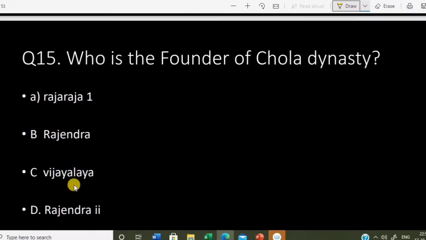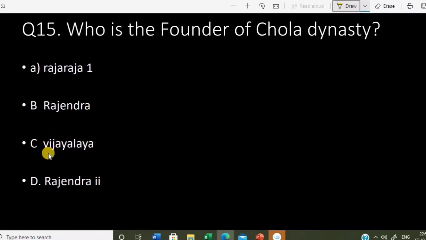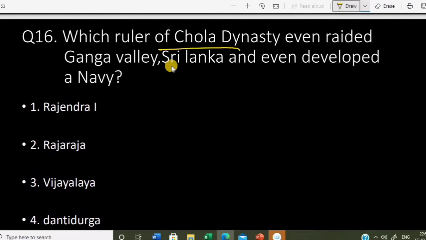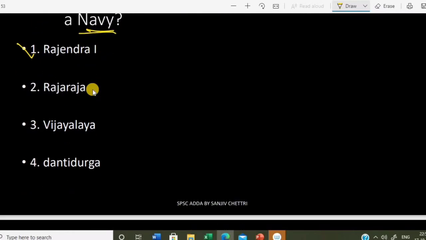Next question. Who is the founder of Chola dynasty? Who overthrew this Pallav dynasty and established their own dynasty? That who is the founder? Vijayalaya is the founder of Chola dynasty. Very important question. Remember this. Next question. Which ruler of Chola dynasty even raided Ganga Valley, Sri Lanka, and even developed a navy? Okay, very important question. So it was Rajendra I. Rajendra I was the ruler who even raided Ganga Valley, Sri Lanka, and even developed a navy.